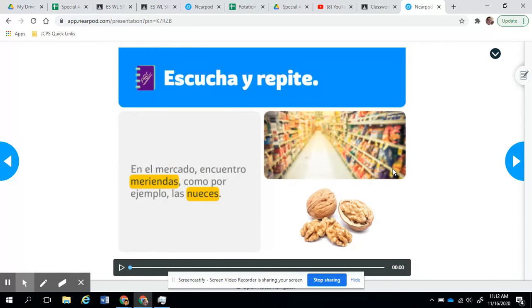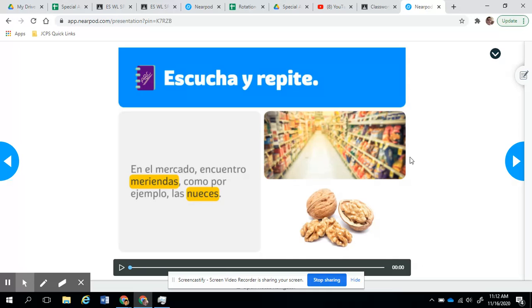Now, en el supermercado encuentro meriendas. Meriendas means snacks, como por ejemplo las nueces, ¿no? So nueces is nuts. Other snacks would be, for example, potato chips, papitas. That's how you say it in Spanish.